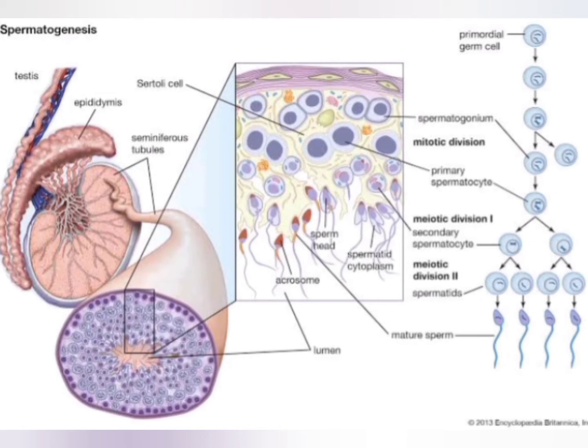This primary spermatocyte undergoes meiotic division, by which it forms the secondary spermatocyte. The secondary spermatocytes undergo the second meiotic division, by which they form the spermatids. Then the spermatids get transformed into sperms by a process called spermiogenesis. Then the sperms are released from the seminiferous tubules by a process called spermiation.